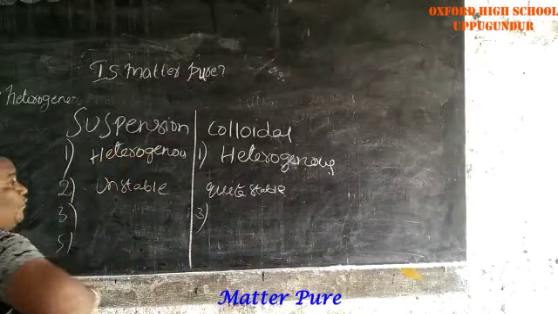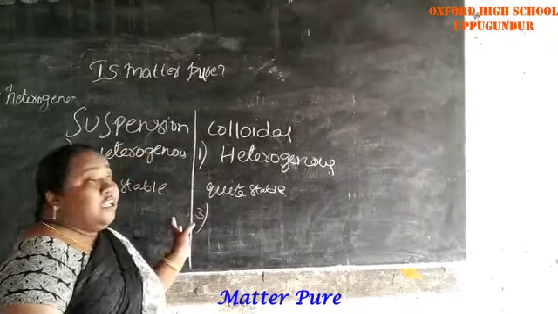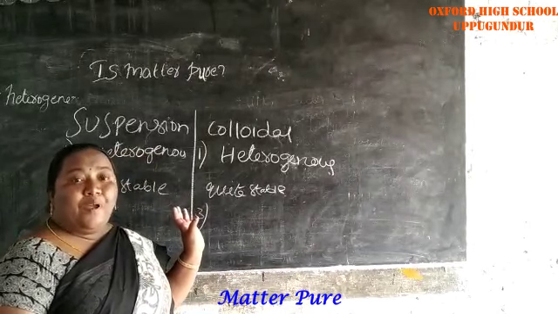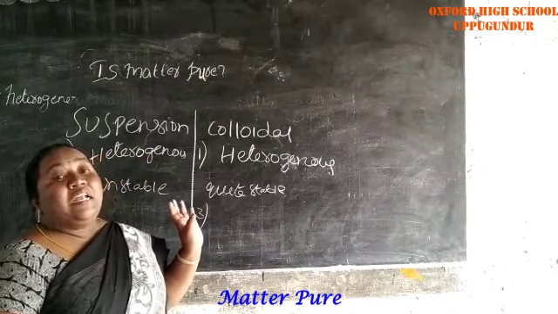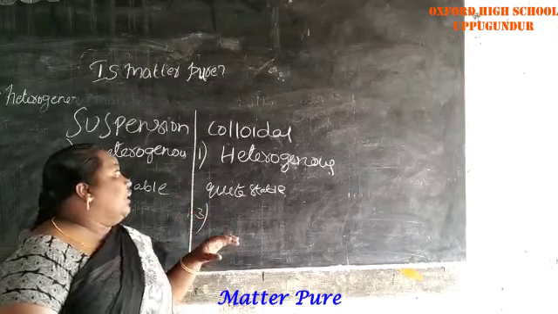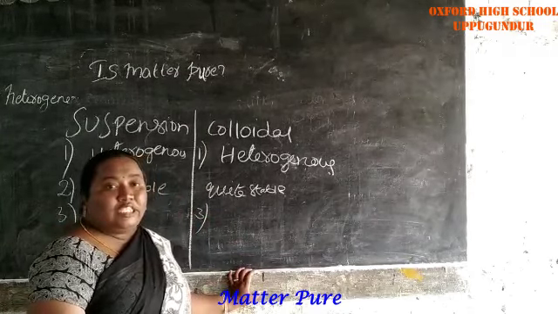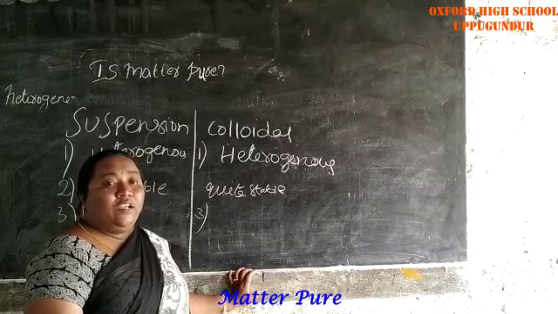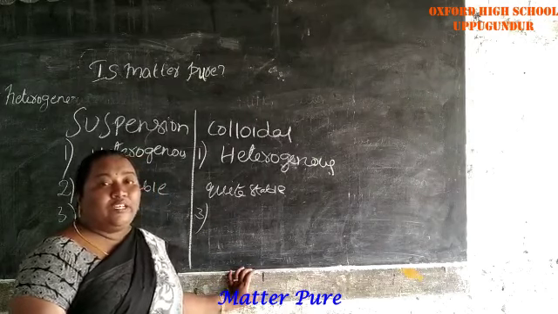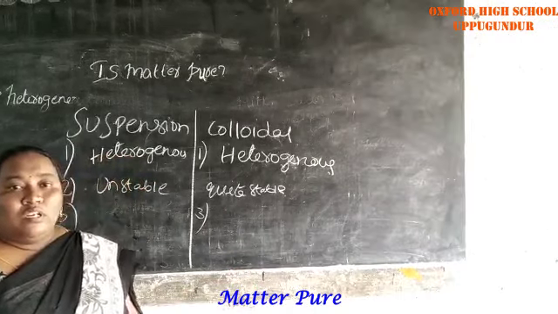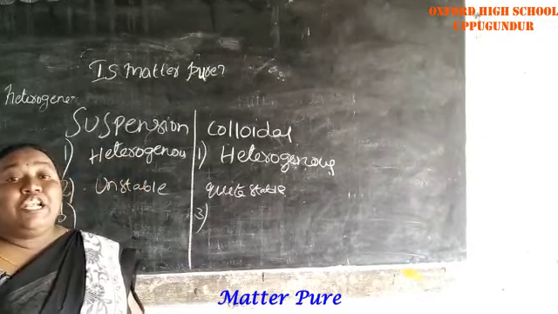Next, fifth point. We can separate the suspension particles, but colloid particles cannot be separated easily. Only by using some techniques can we separate them, through centrifuge.